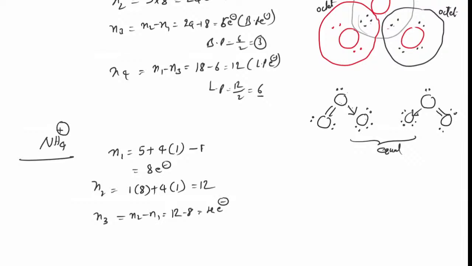So 4 electrons, is it right? Am I getting it wrong? 12 minus 8, 4. What is that? 1 into 8 plus 4 into 2. Oh, mistake here, that is why I'm getting it wrong.